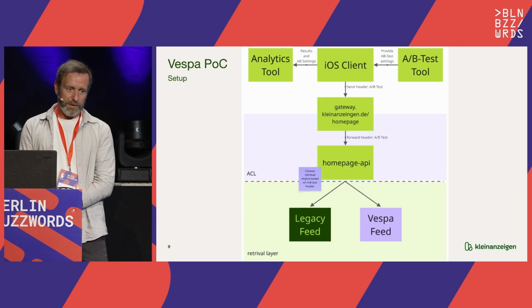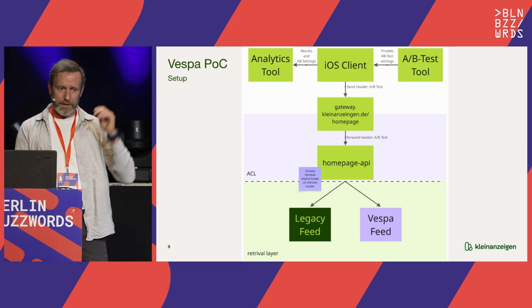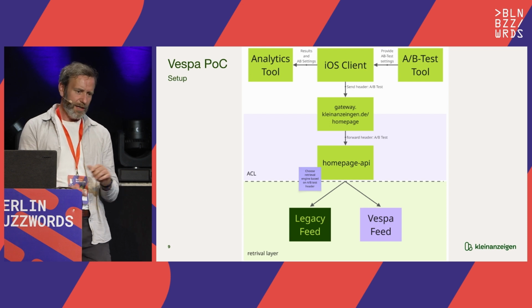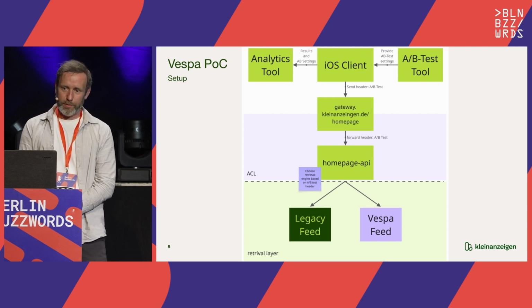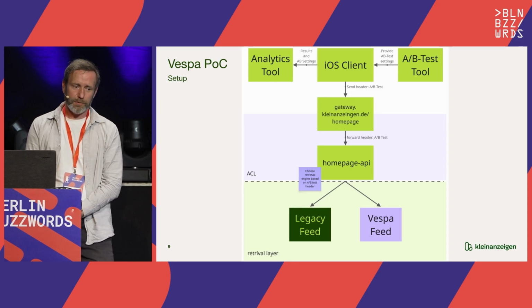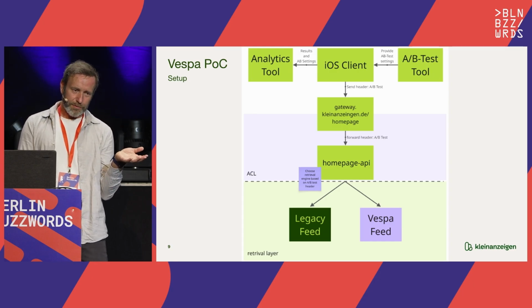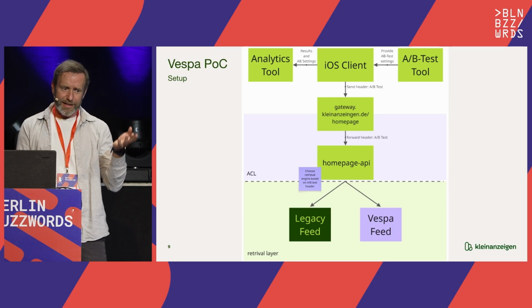So, overview of the POC. Maybe you are familiar with this kind of stuff. If not, here the idea is that we have an A/B test tool. You see it on the top right. The A/B test tool is uploading the configuration to a client. The client forwards everything to the gateway layer. The gateway layer is going to our homepage API. The homepage API also acts a little bit as an anti-corruption layer. So it understands all the stuff.